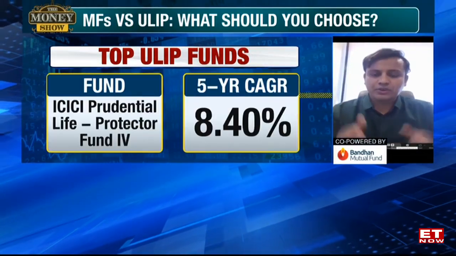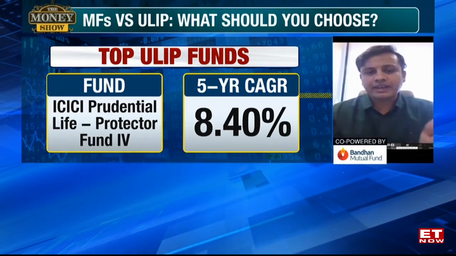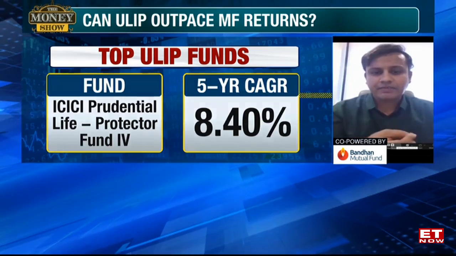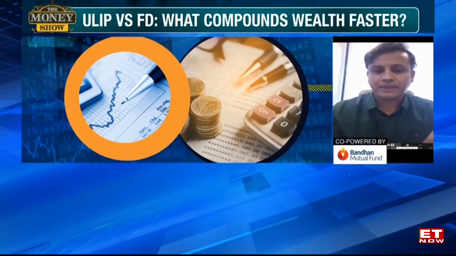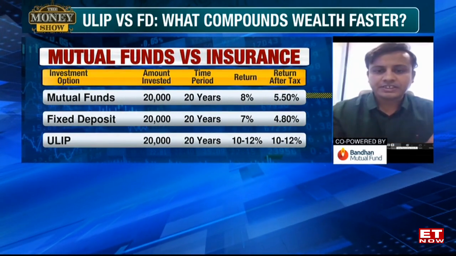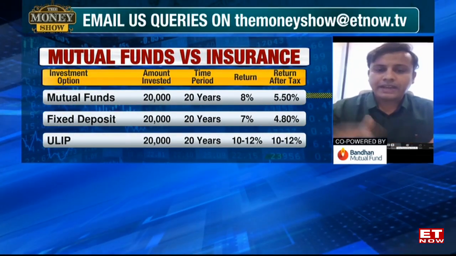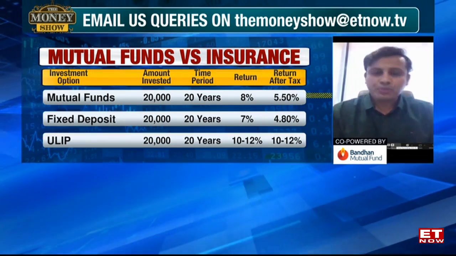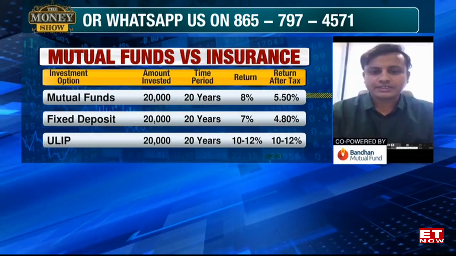So basically, when you invest in a ULIP, there are 8 to 10 funds in that, and these are of different categories. There are equities, there are debt funds, and there are balanced funds. You can switch between the three basis your risk appetite or basis the performance of these funds, and you can keep switching. And there is no exit or entry charge in these funds. Whereas if you do that in a mutual fund multiple times in a year, you might end up paying charges which are as high as 1% of the returns that you garner.